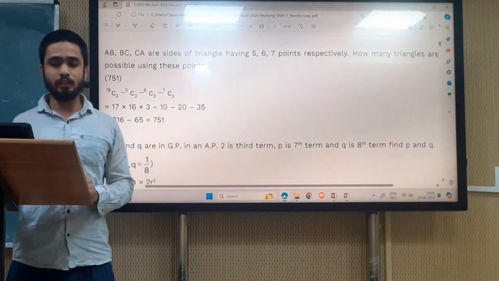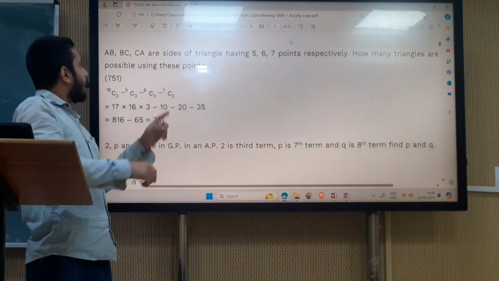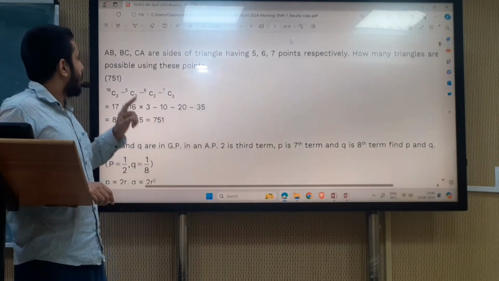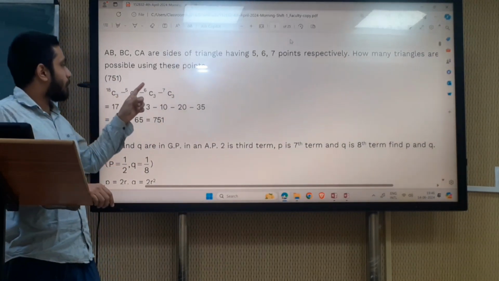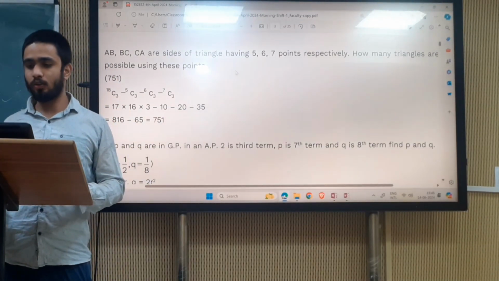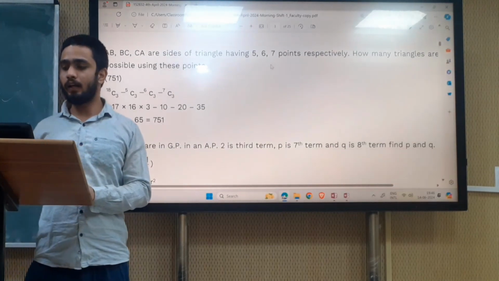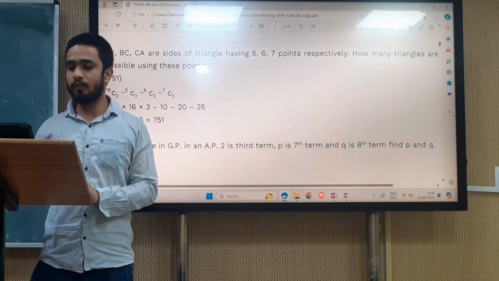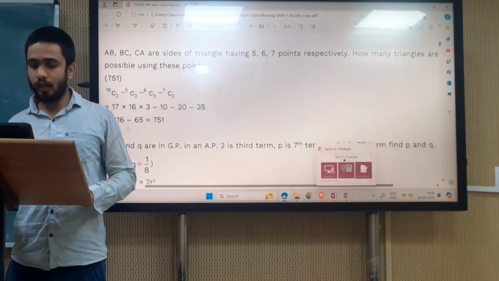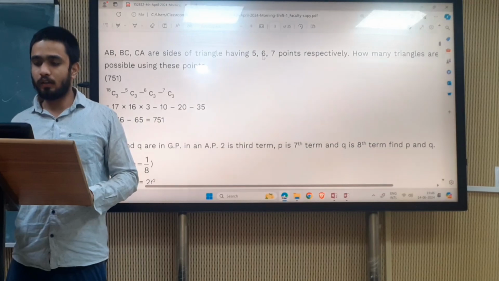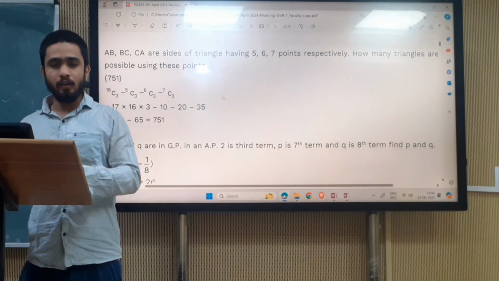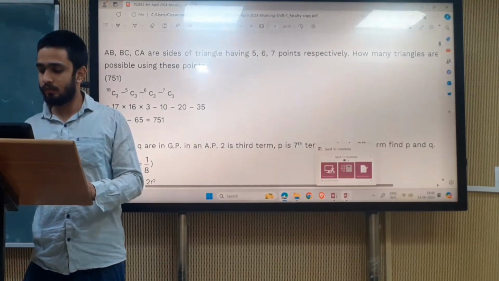The question says AB, BC and CA are the sides of a triangle having 5, 6, 7 points respectively. How many possible triangles are possible using these points? Suppose that there are 3 sides of a triangle AB, BC, CA and the number of points on these are 5, 6, 7. So what are the total number of points? The total number of points is 18. Let's see how we will solve this question.